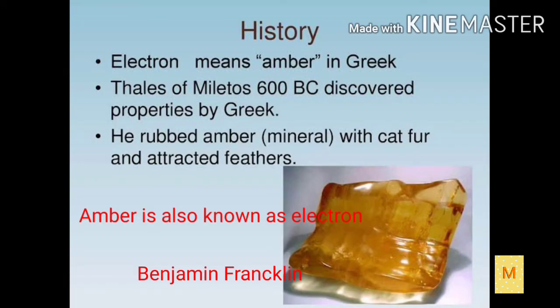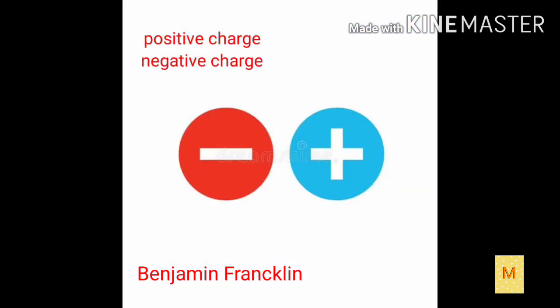Historical background of electric charges. Two millennia ago, the Greeks noticed that amber, which is a solid translucent material formed from the resin of fossil trees, attracted light objects when rubbed. In the 18th century, Benjamin Franklin discovered the two types of charges. One is positive charge and another one is negative charge. He said that all the atoms are neutral in nature.